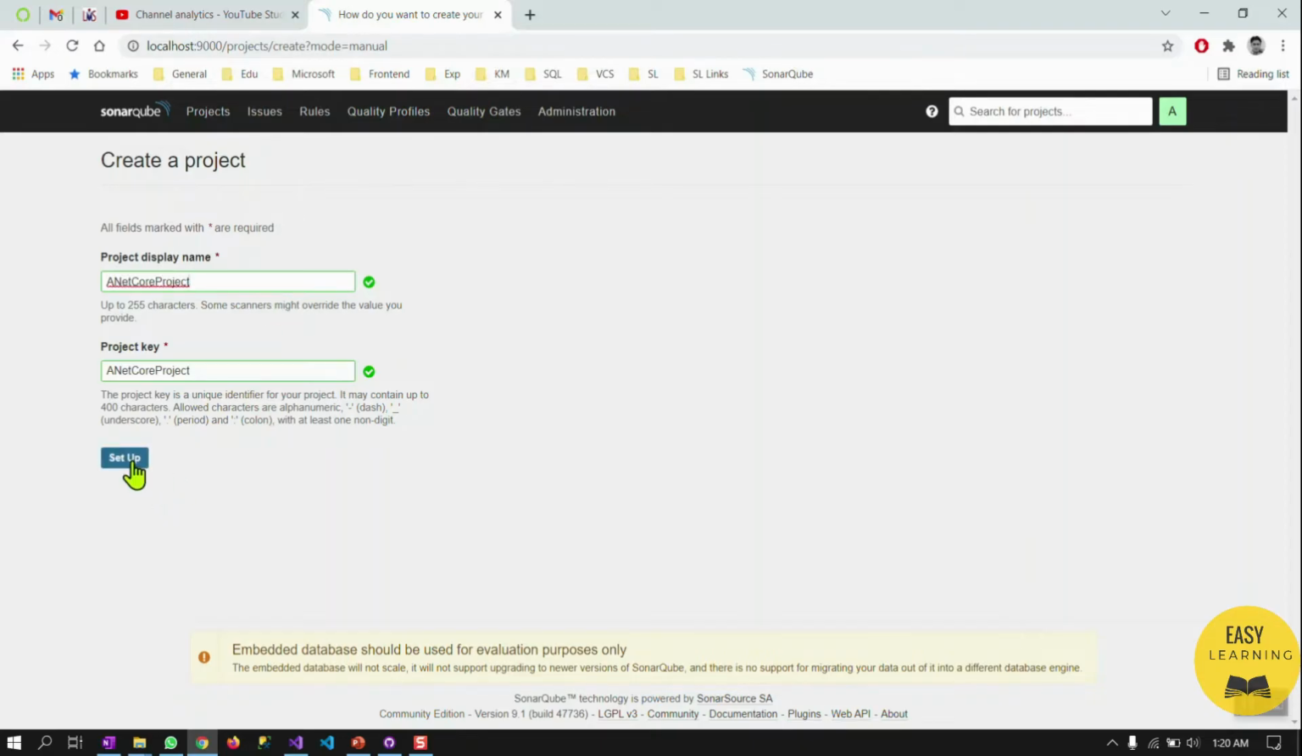Click Setup. Your project key and the project display name should be unique. If you have more than one project available in SonarQube, make sure that every project has a unique name and a unique project key. Click on Setup.